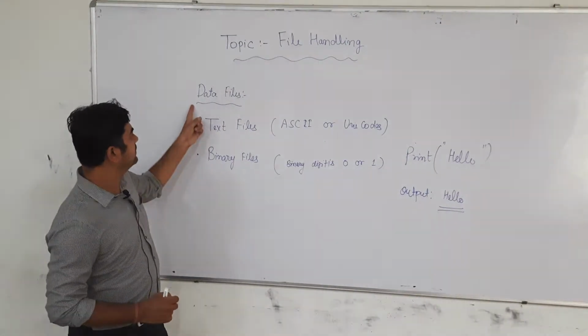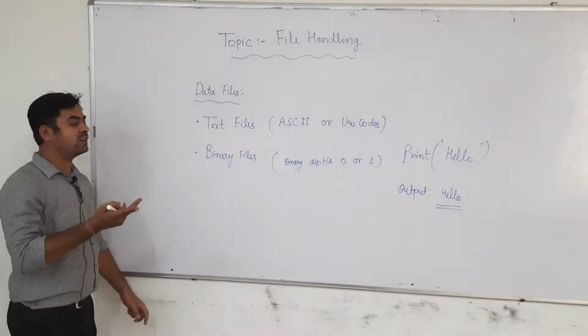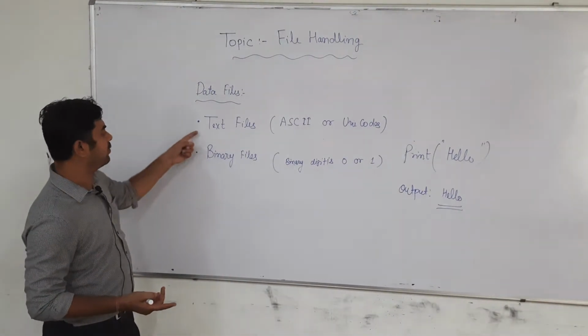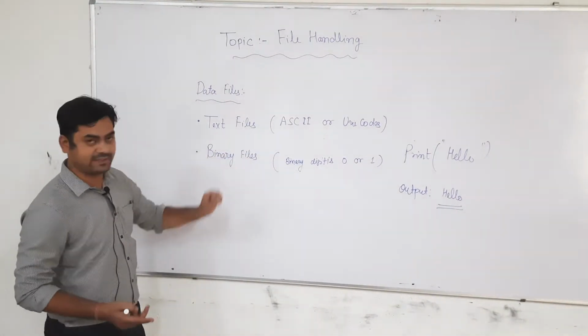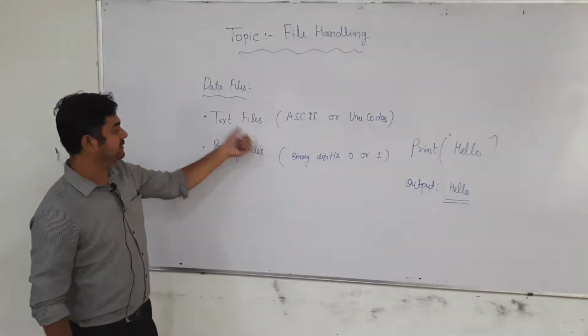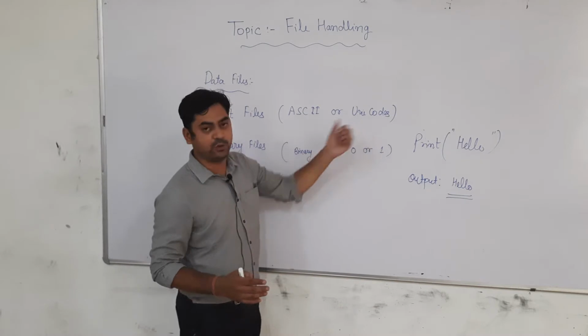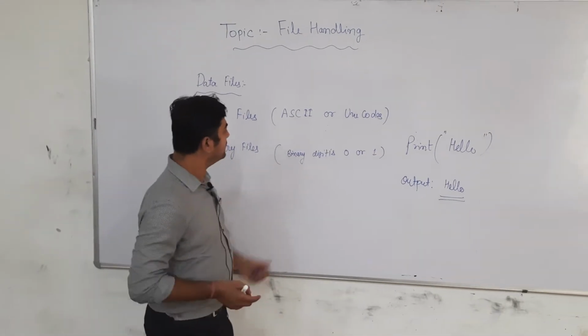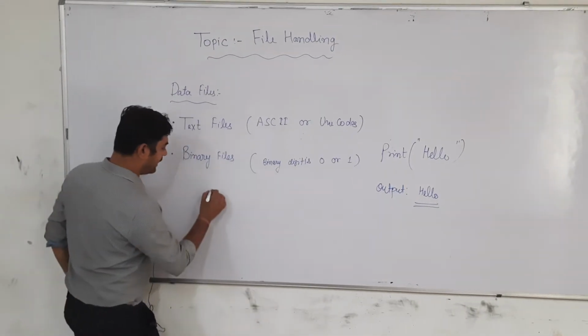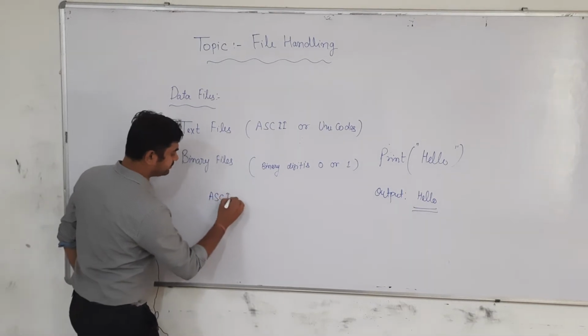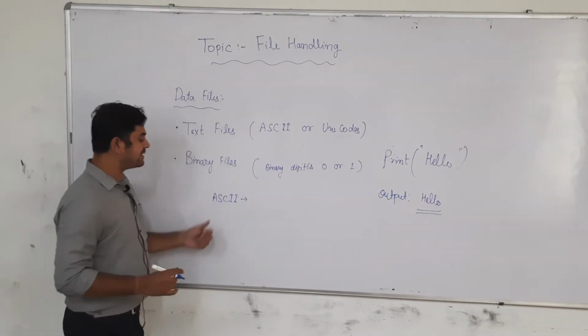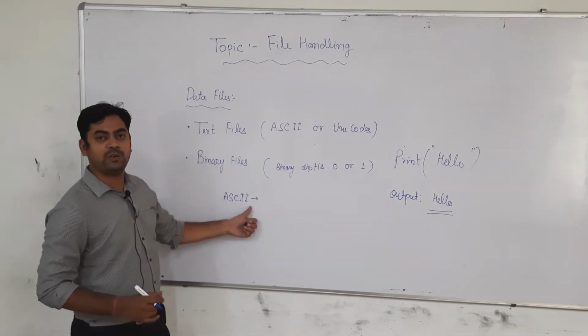What are files? We can categorize our data files into two types. Number one, text files. Number two, binary files. What do you mean by text files? Text files are based on ASCII or Unicode. We studied this in the past. What is ASCII? ASCII means American Standard Code for Information Interchange.